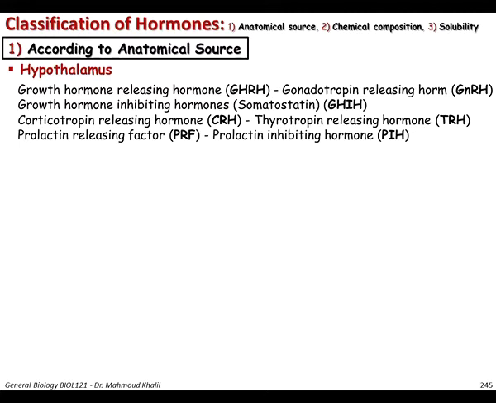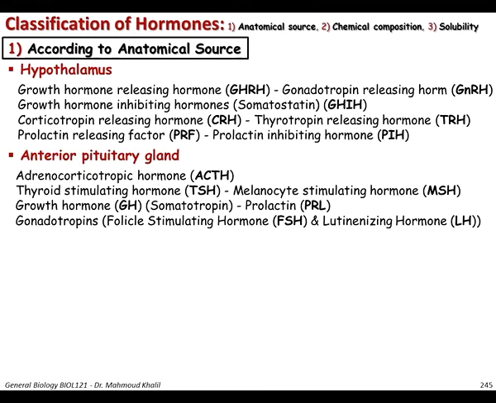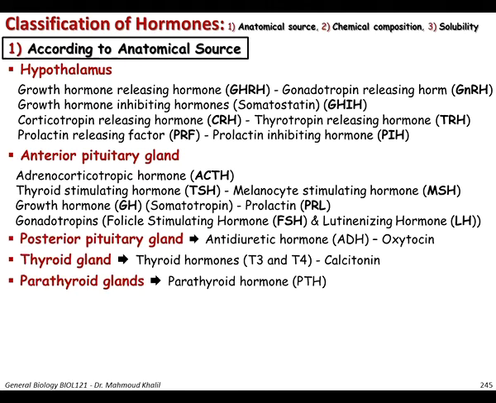Other hormones are released from the anterior pituitary gland. We have said these hormones in previous slides: ACTH, TSH, MSH, GH, prolactin, FSH, and LH. Other hormones are secreted from the posterior pituitary gland.